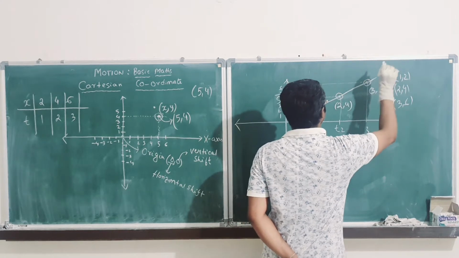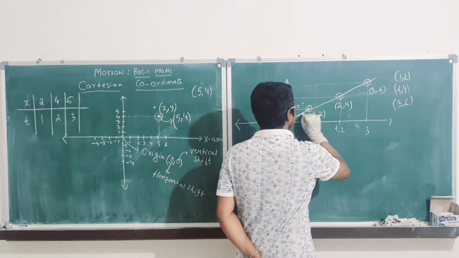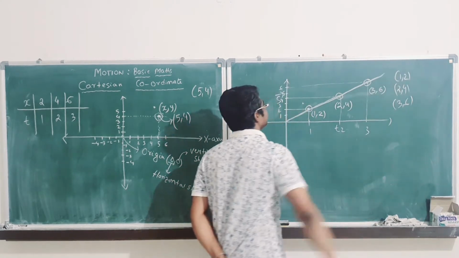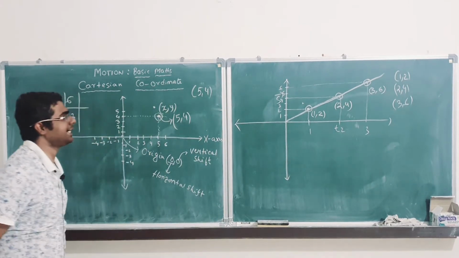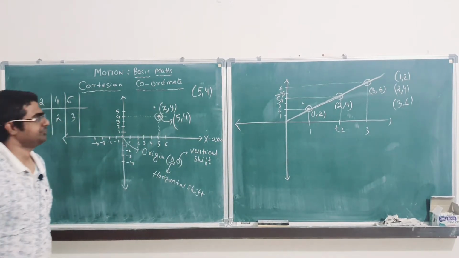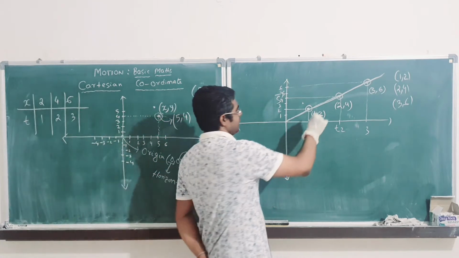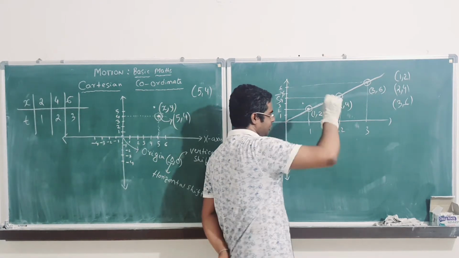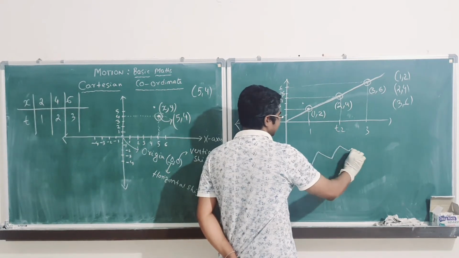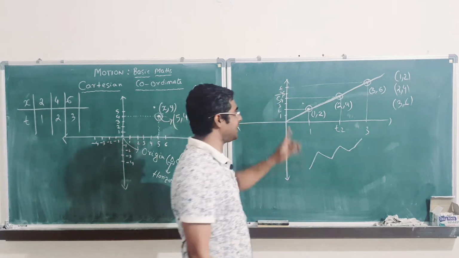Please join all these points, you get a straight line, right? You get a straight line. This is a straight line curve. So see, when you get a straight line curve, it is not like this, right? It is not like this. This is a straight line curve.